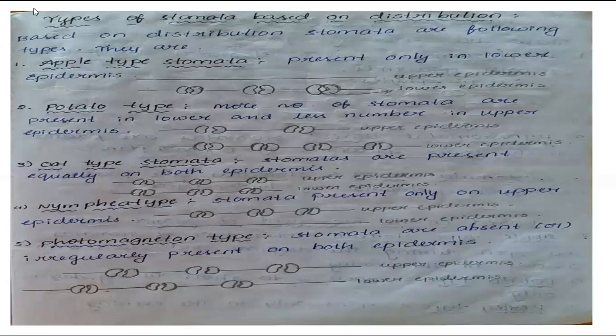See, based on the distribution, types of stomata are of the following types. They are apple type stomata. Apple type stomata means stomata are present only in the lower epidermis. See, it is a leaf TS, it is the upper epidermis, it is the lower epidermis. Stomata are present only in the lower epidermis, called apple type stomata.